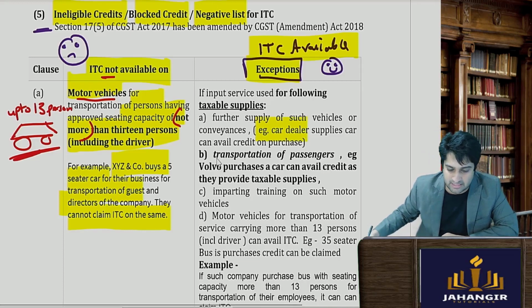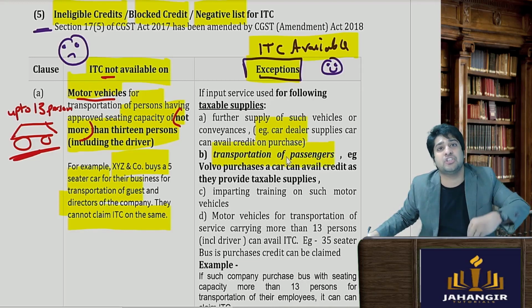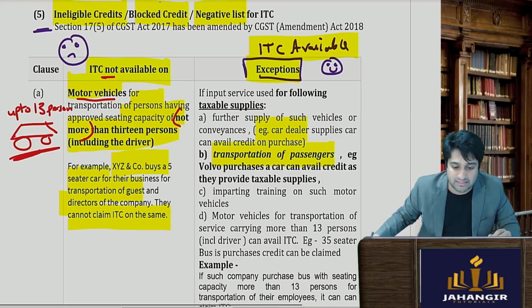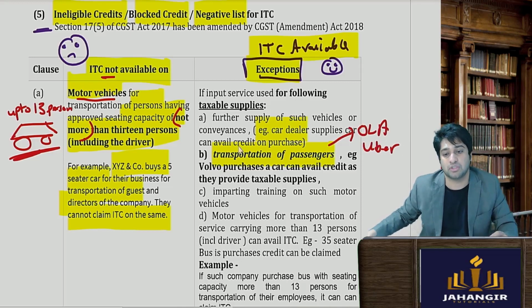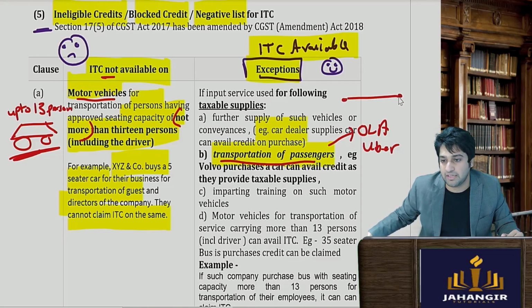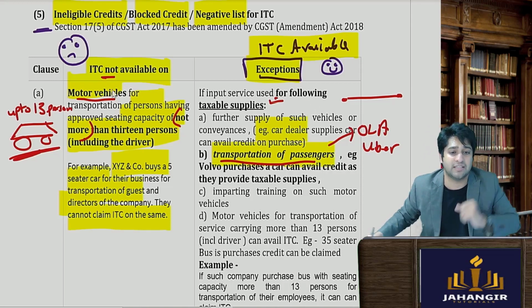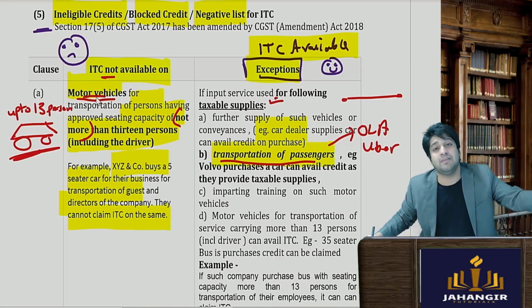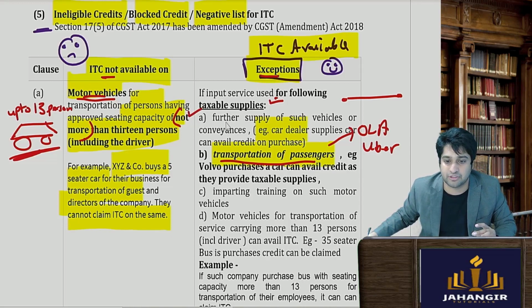The second case is transportation of passengers. If my company is engaged in the business of transportation of passengers, for example Ola or Uber, they will be really happy with this provision because they are engaged in the business of transportation of passengers from point A to point B. Ola and Uber, for example, don't have their own cars, but if they had their own cars and purchased these cars for transportation of passengers, they would be entitled to the ITC because it falls in the exceptions.